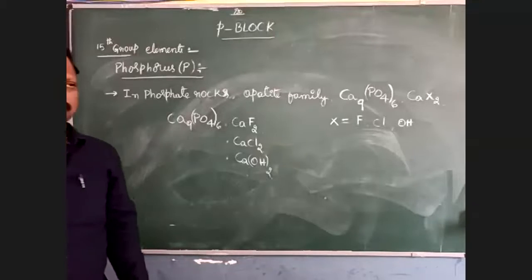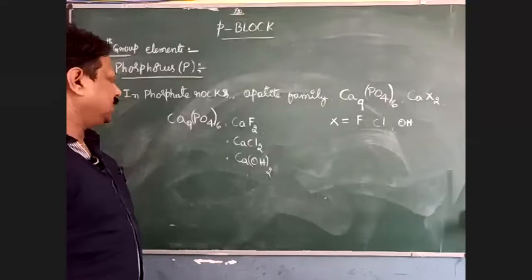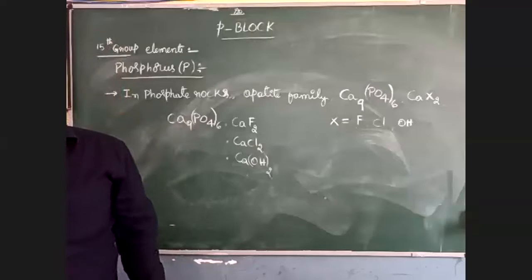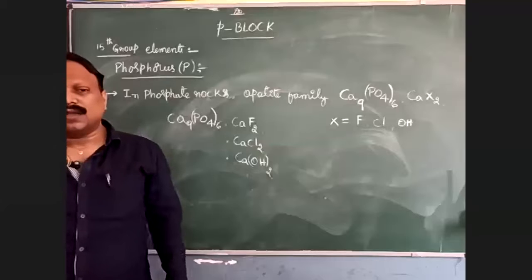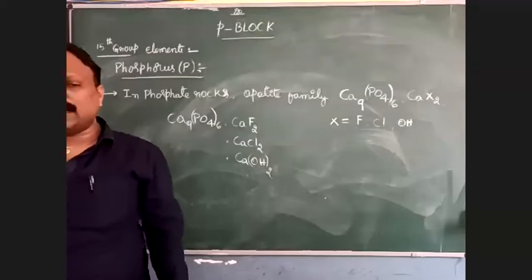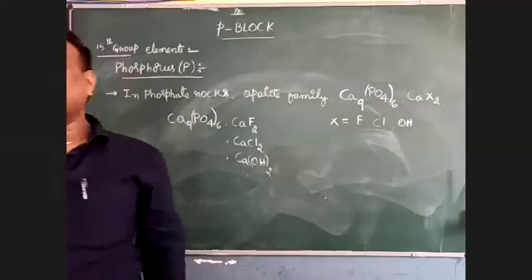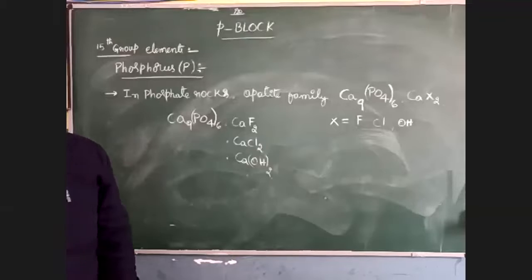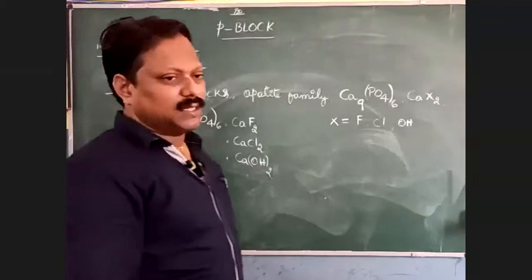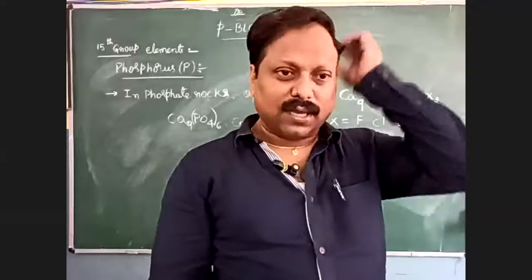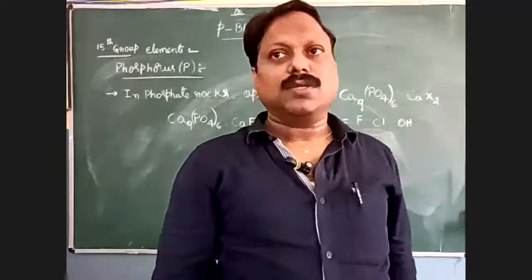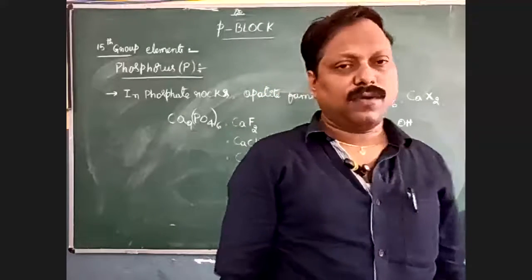Once again, if fluorine is present, it is fluorapatite; if chlorine is present, chlorapatite; if the OH group is present, hydroxyapatite.